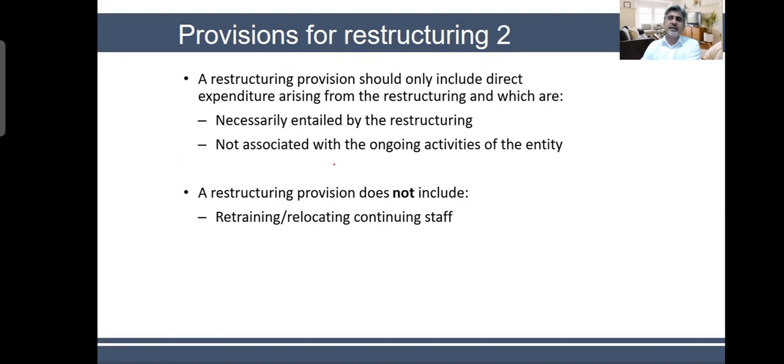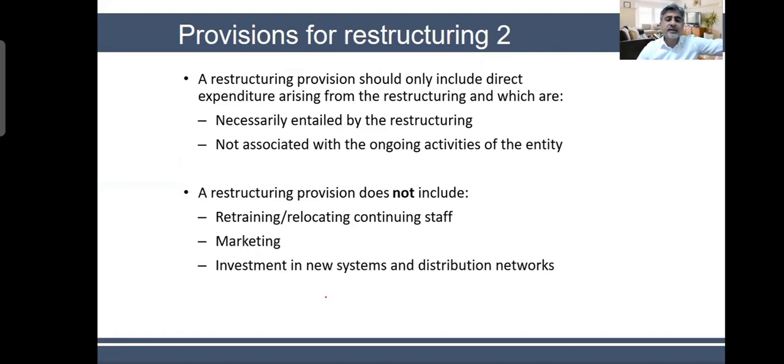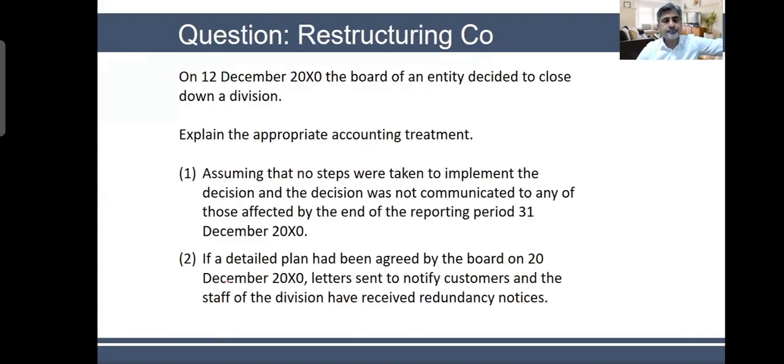So many times in an exam question or situation, they will show you that a company has a restructuring plan where they have allocated $2 million for retraining, $1 million for relocating. Excluded, because it does not include retraining. Relocating is not included. Marketing is not included. Investment in new systems: after restructuring, you will have investment in new systems and distribution networks. They are also not included. So these are the things which are not included in restructuring.